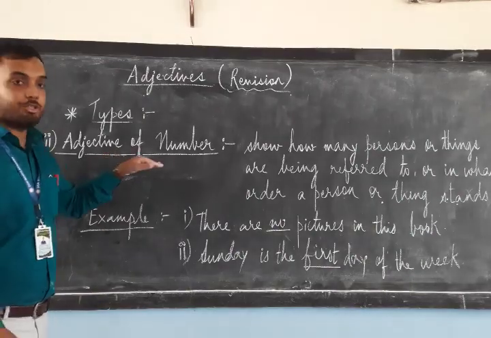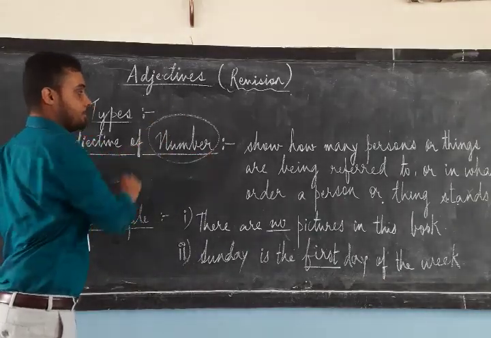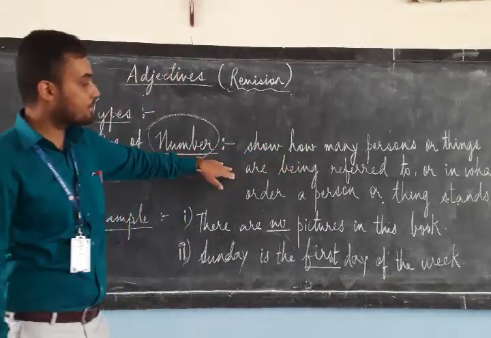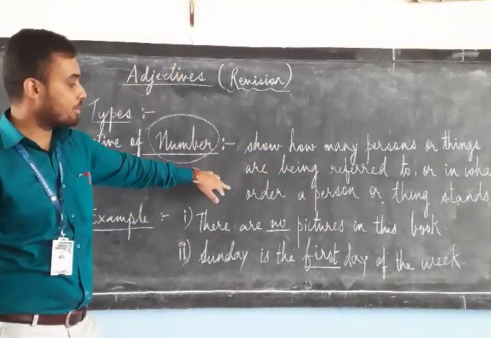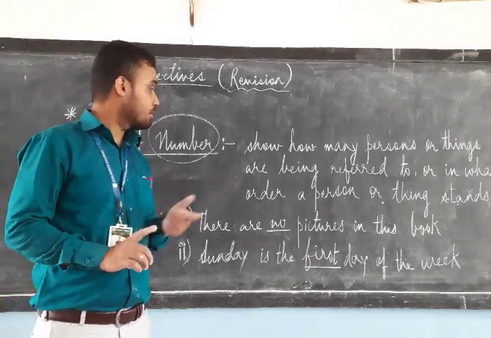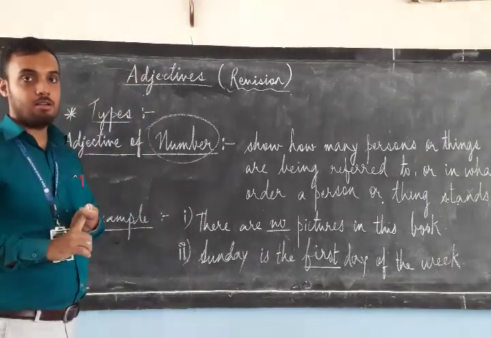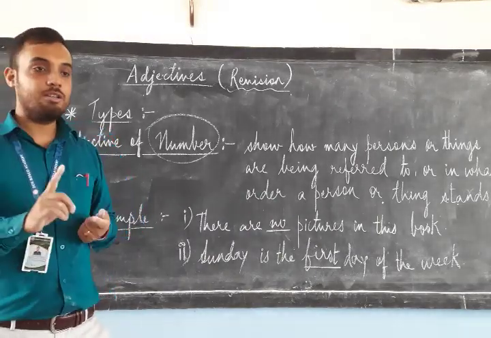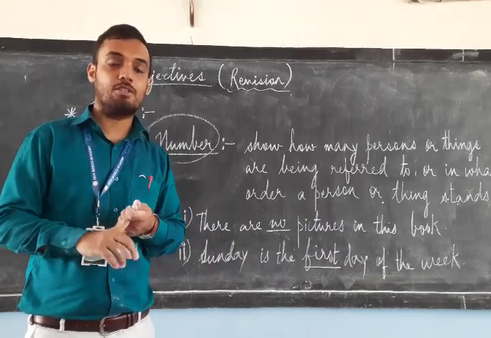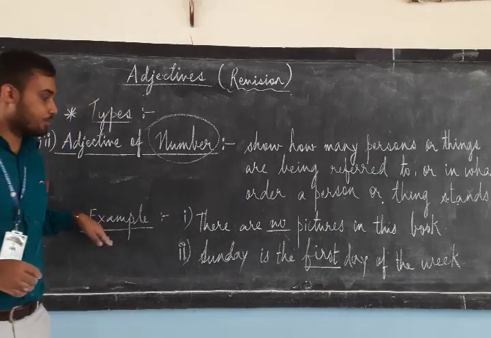The next type is adjective of number. Here you can clearly see it is number. The definition is, it shows us how many persons or things are being referred to, or in what order a person or a thing stands. Here you have to understand one more thing, that under adjective of number you have got two more points. First is ordinal, the other one is cardinal. Ordinal refers to 1, 2, 3, 4, and cardinal refers to first, second, third, fourth, like that. Okay?